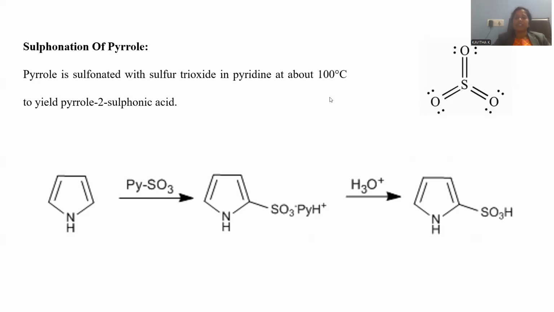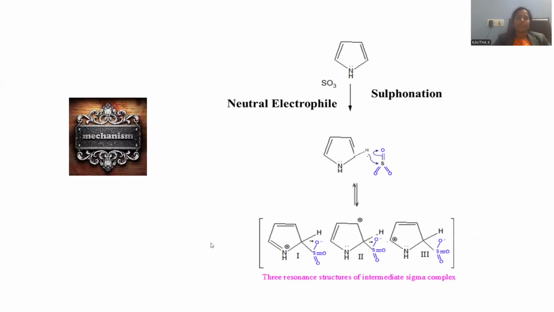The optimal temperature for carrying out this reaction on the laboratory platform will be 100 degrees centigrade, followed by subsequent acid catalyzed hydrolysis giving rise to the sulfonic acid derivative. Let me explain the mechanism pertaining to this sulfonation of the pyrrole.